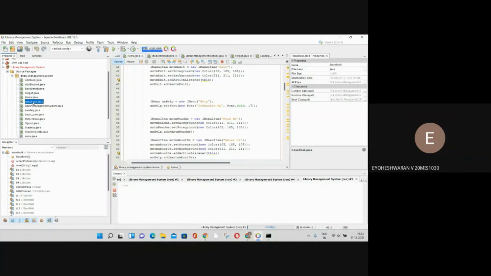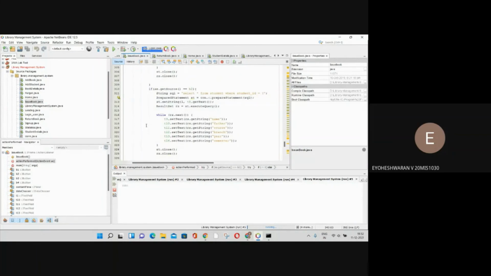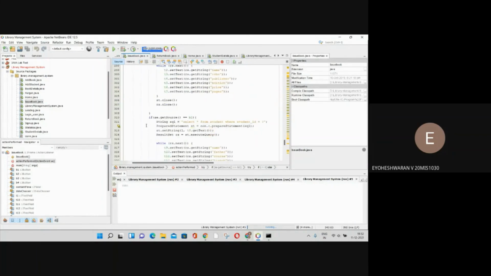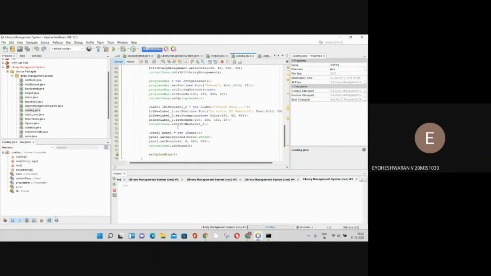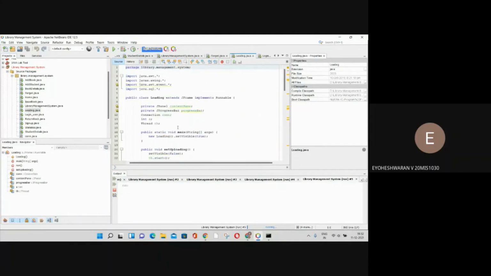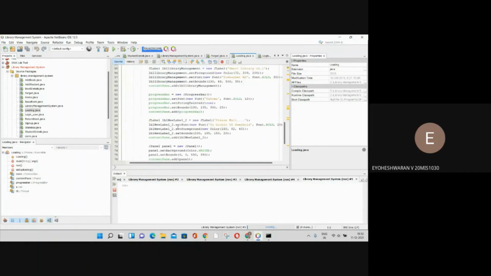And issue book is to issue the book, like adding the book to the app, like available books. We can add the book, and issue the book. And loading page is like after the login, it will show some loading page that is created here. This is for that loading page.